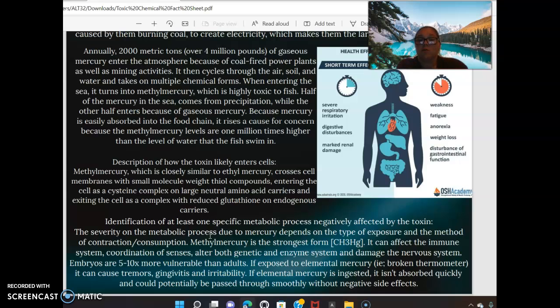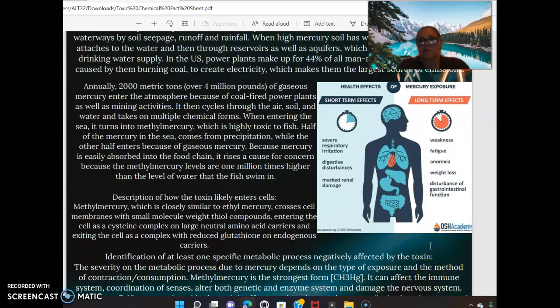The severity of the metabolic process due to mercury depends on the type of exposure and the method of contraction/consumption. Methylmercury is the strongest form. It can affect the immune system, coordination of senses, alter both genetic and enzyme system, and damage the nervous system. And embryos are 5 times more vulnerable than adults. If exposed to elemental mercury, such as a broken thermometer, it can cause tremors, gingivitis, and irritability. If elemental mercury is ingested, it isn't absorbed as quickly and could potentially be passed through smoothly without any negative side effects. These are the health effects.